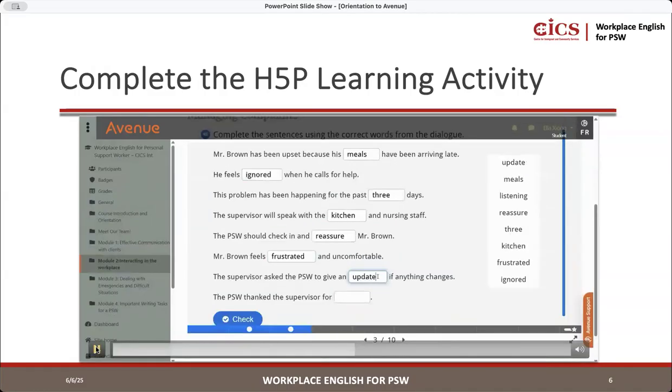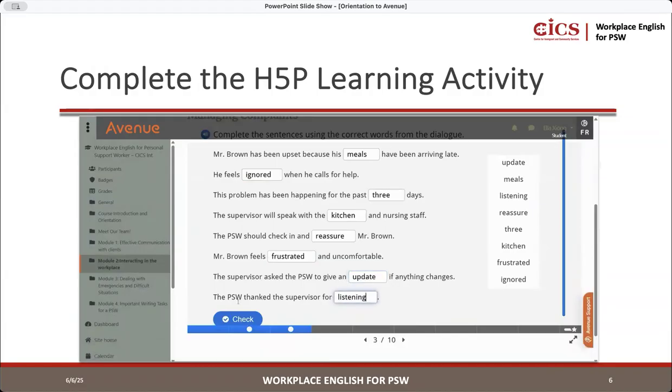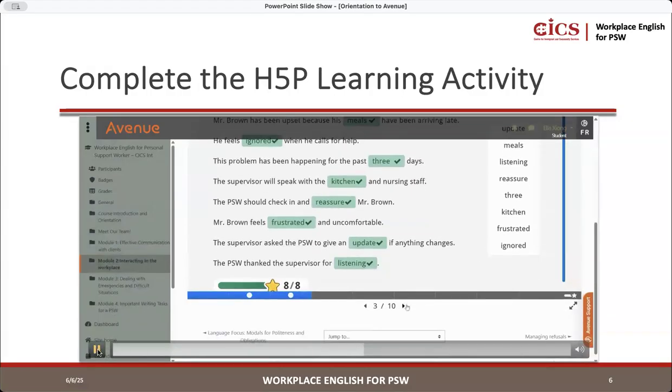Okay, so as I mentioned, you write update listening, and then you press check. And then it will show you that you got all 8 out of 8.